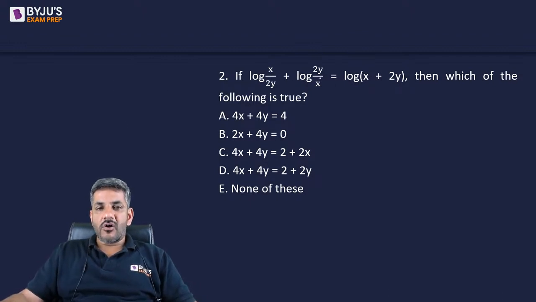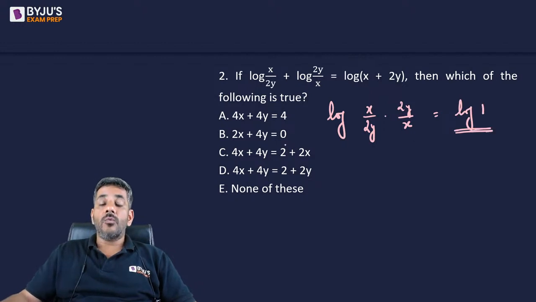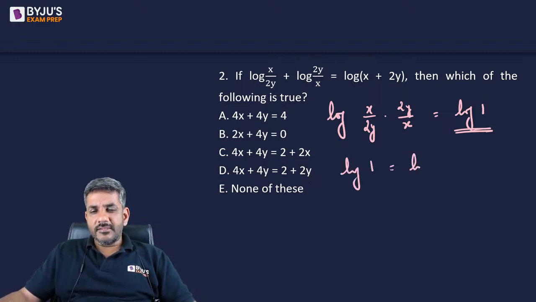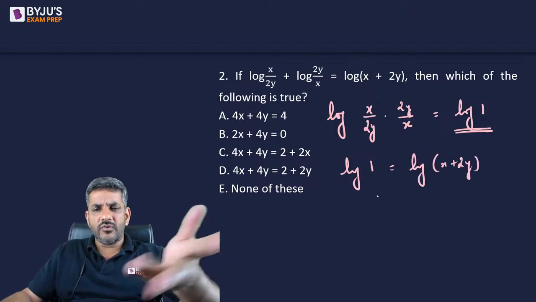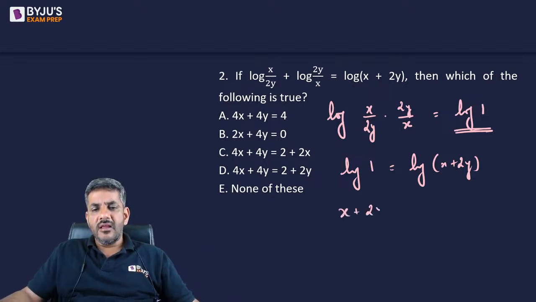So first of all, we have log m plus log n. We all know that log m plus log n is log mn. So it is log of x by 2y into 2y by x. So log mn. So 2y would cancel out, x and x would cancel out. So my left hand side would become log 1. Left hand side would become log 1. And log 1 is 0. So ultimately I have log 1 is equal to log of x plus 2y. Either you can write 0 and then 10 to the power 0 would be x plus 2y. Or you can also say, by taking anti-log on both sides, I can say x plus 2y is equal to 1.